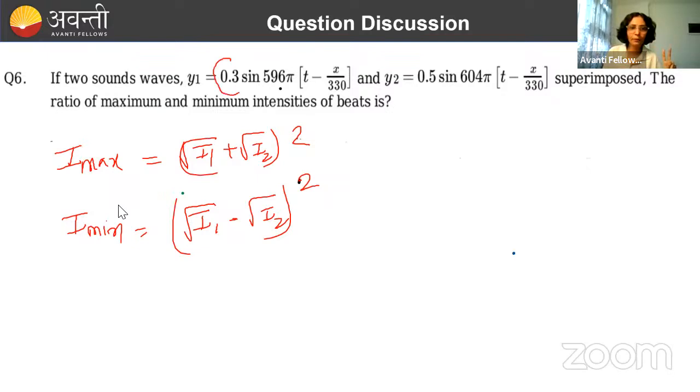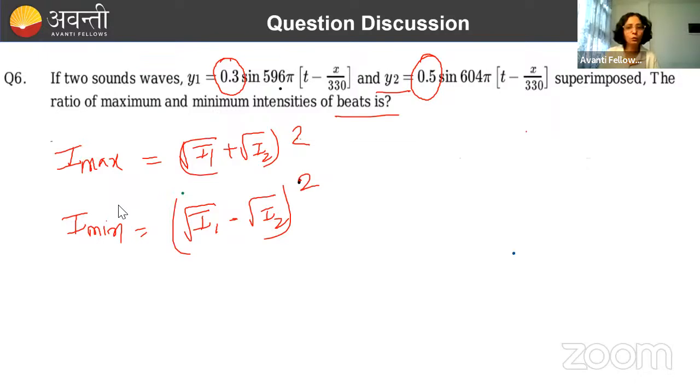So we were given two waves. Y1 was this, its amplitude is 0.3. Forget about its argument, forget about its phase. Y2, its amplitude is how much? 0.5. The ratio of maximum and minimum intensity of peak. What will be the ratio of maximum and minimum intensity?